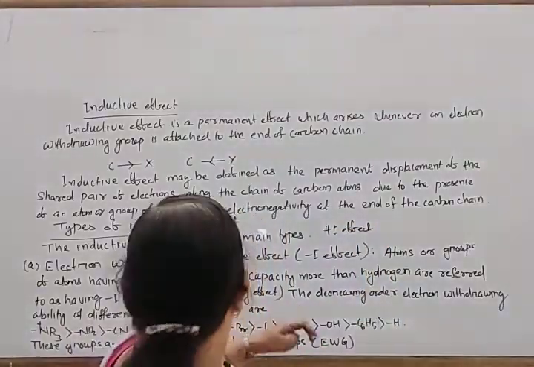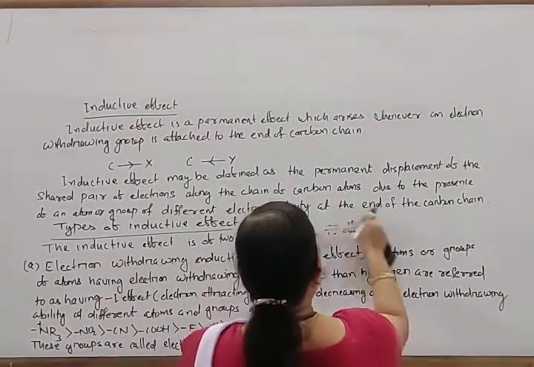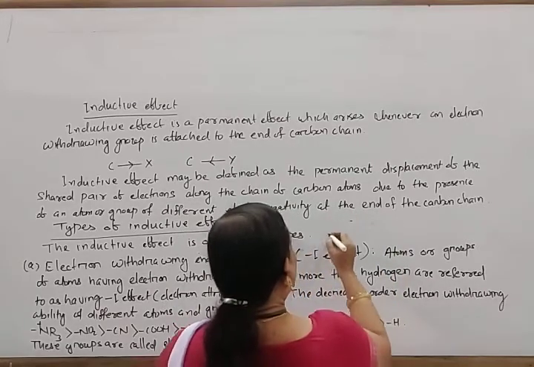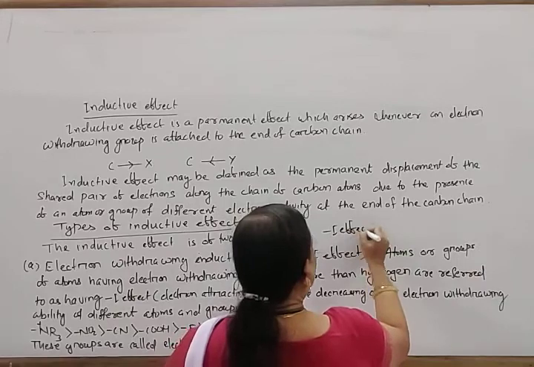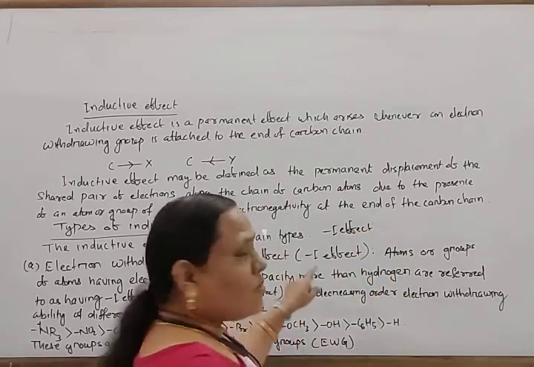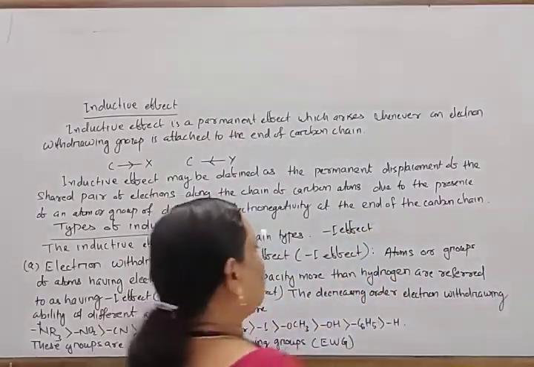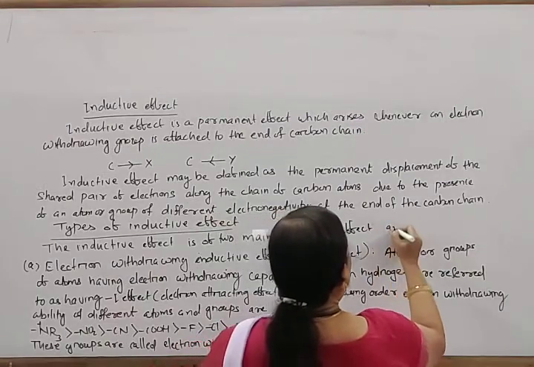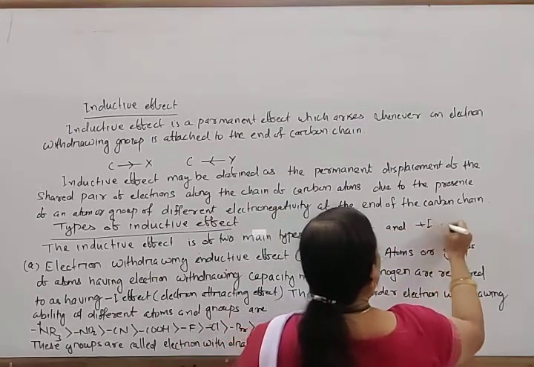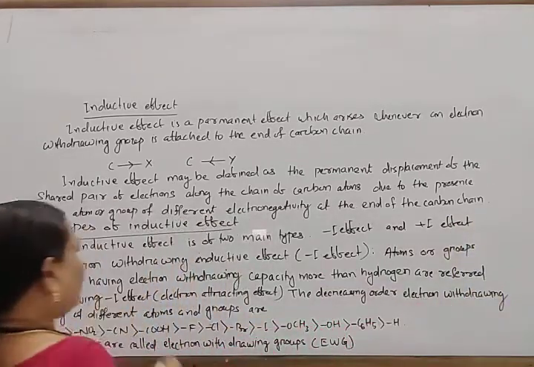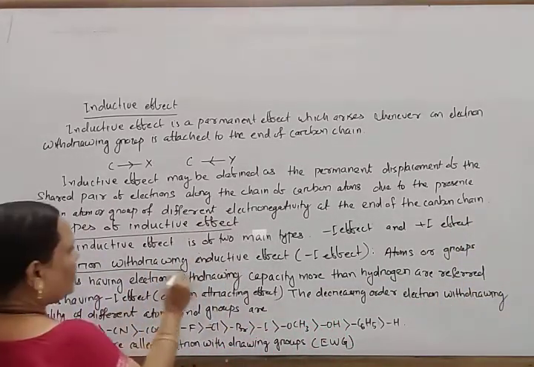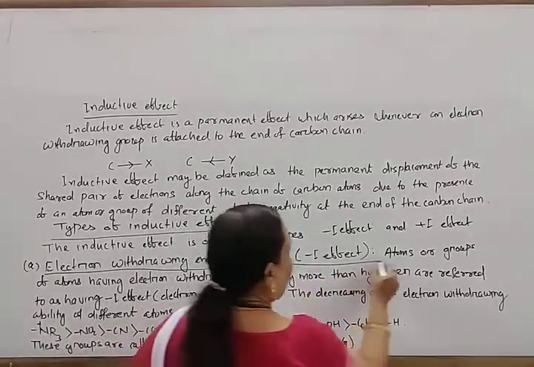So first we will write minus I, negative. So first write down the negative effect, minus I effect. The inductive effect is shortly known as I effect. The I effect has two types: minus I effect and plus I effect. So first, electron withdrawing inductive effect, or minus I effect.